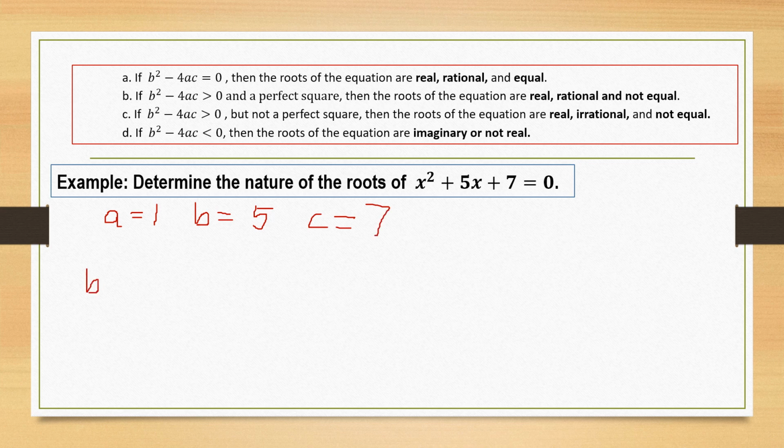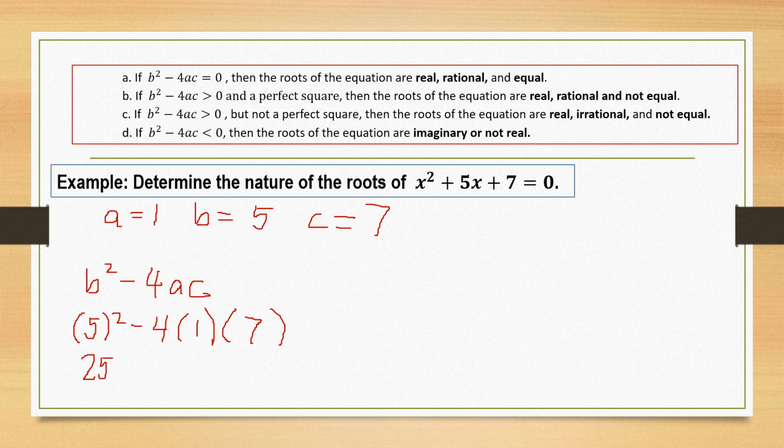Let us substitute a, b, c in b squared minus 4ac, or in the discriminant. For b, we have 5 raised to the second power minus 4 times a, which is 1, times c, which is 7. 5 squared is equal to 25.